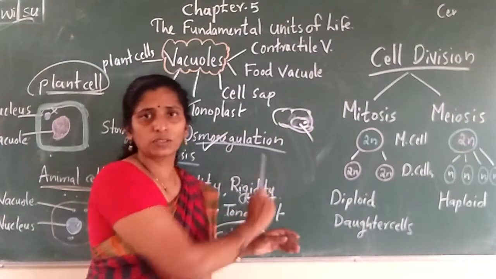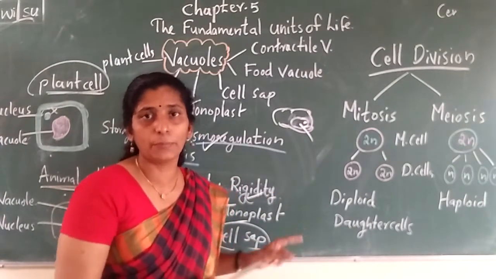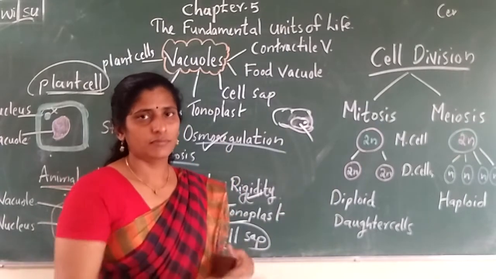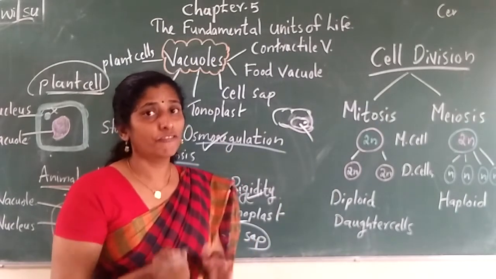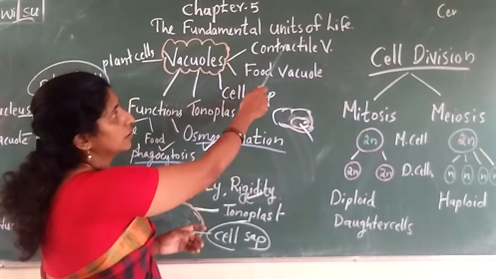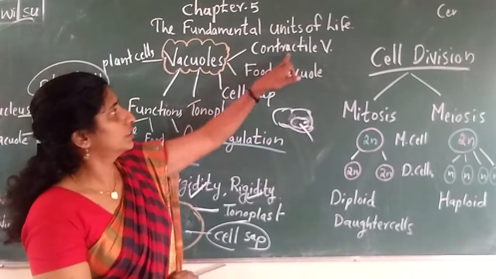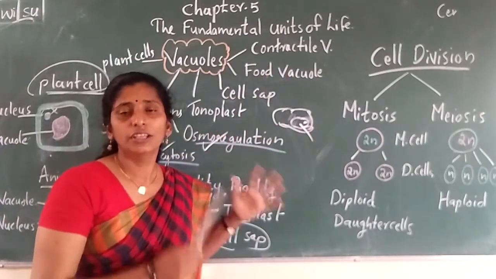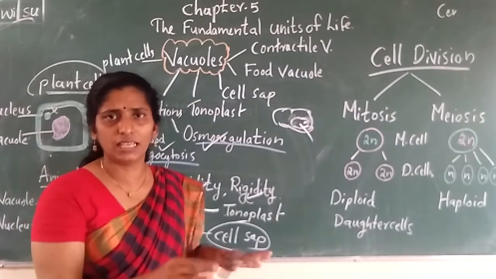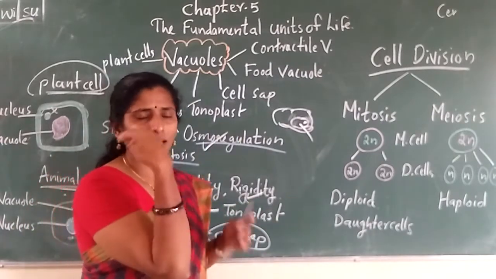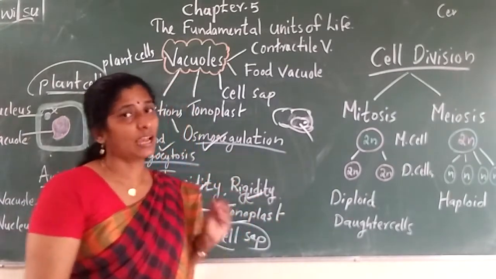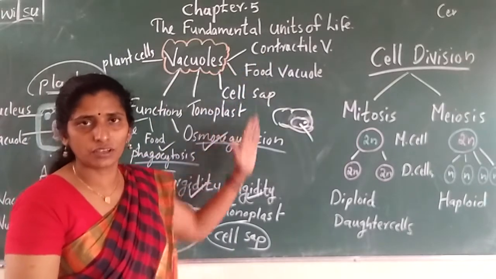And can I ask one question? What is the function of vacuole in amoeba? Two functions are there. What are they? First one is to catch the food. That vacuole is called a food vacuole, and another function is regulation of water, and they are called what? Contractile vacuole. So both of these you can mainly see in unicellular organisms, single cell organisms. They are living very freely. They want to remove the waste to the outside and want to catch the food. So these vacuoles help with all this.